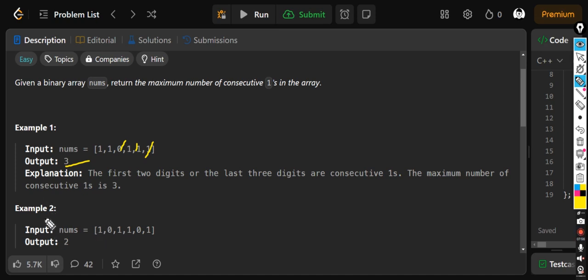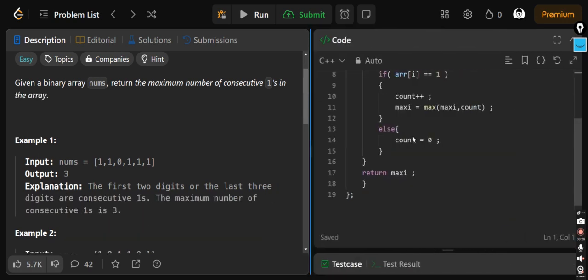Then after the question, example 2 says if it is 0, then when the 0 comes, the whole count should be 0, because there is no use. We only want the consecutive ones. So if 0 comes here, it would not be consecutive, so it would be again 0. Now we will start from this. Now we got 2, now 0 again, so it will be 0 and then 1. What was the highest in our count? It was 2. So very easy.